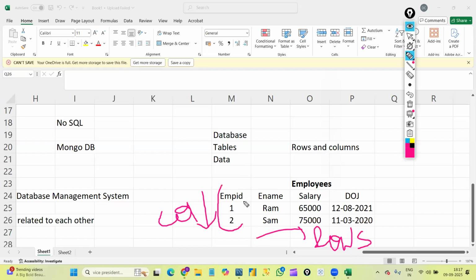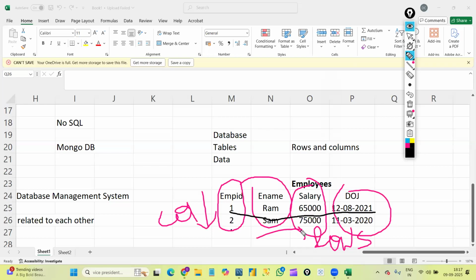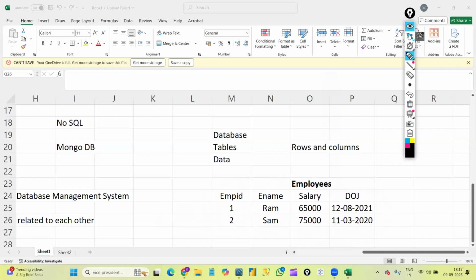Here I have four columns: employee ID is one column, employee name is one column, salary is one column, and date of joining is one column. And I have two rows of data: this is the first row of data and this is the second row of data. As this is an Excel file, I'm just showing it like this, but we will create these tables in a database. Let's see how we are going to create them.